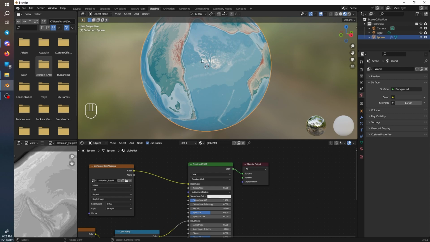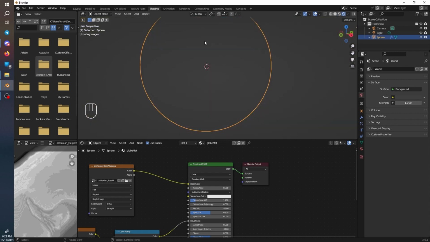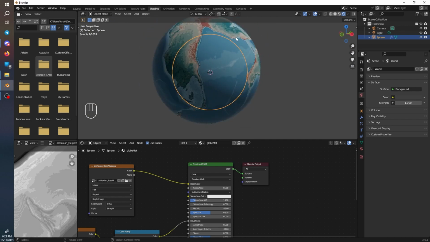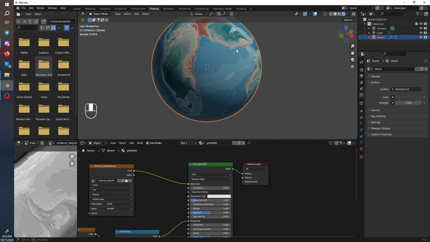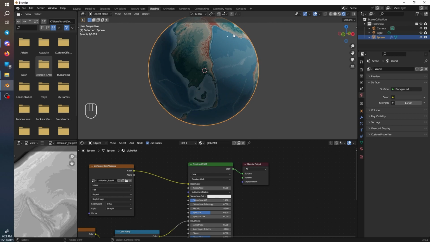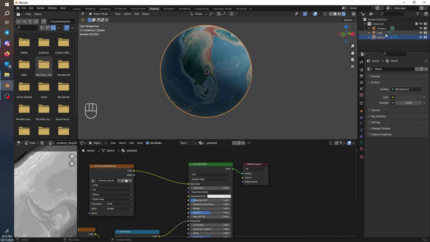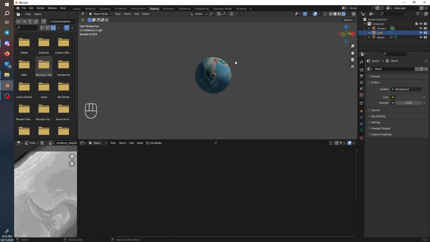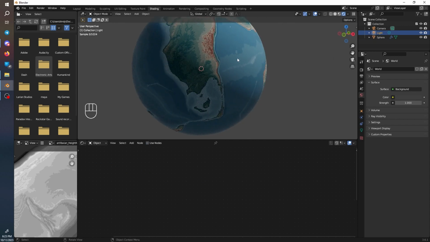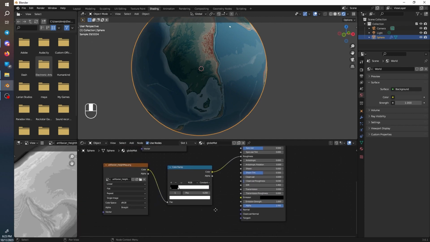And then if we hover over this, press Z and go to render, you can see that little dot is our light source, this one. However, we want it slightly more rough than that.